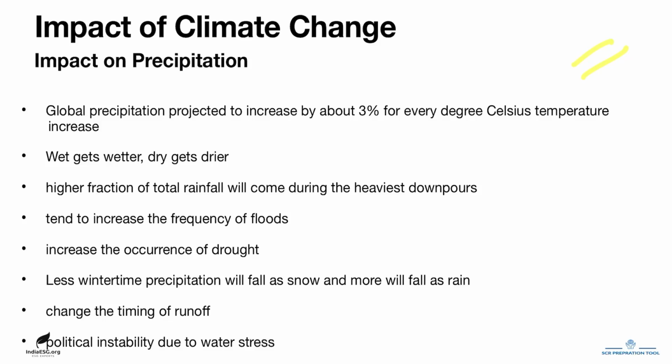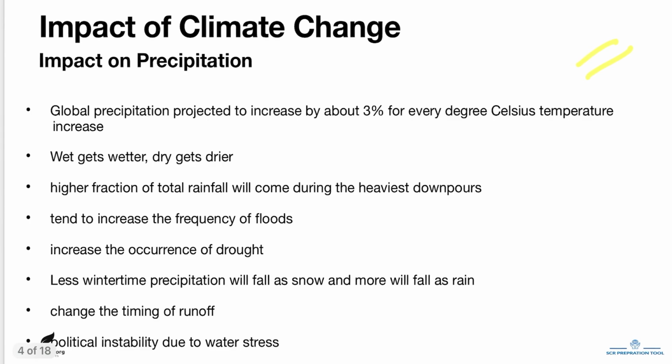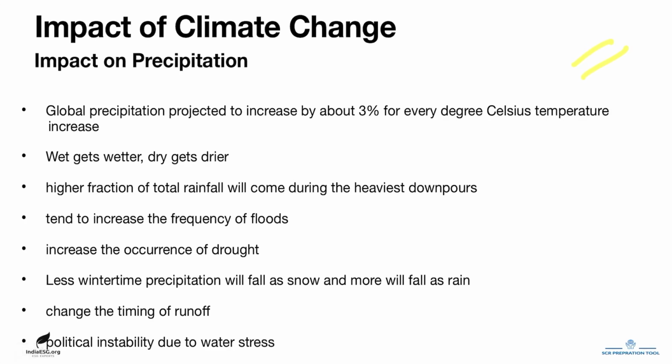In this slide, we are going to see the impact of climate change on precipitation. Now, precipitation is a very important key aspect of climate change. As the surface temperature increases, there is an increase in the rate of evaporation at the surface, and because precipitation must balance evaporation, precipitation must therefore also increase. Now, in quantitative terms, total global precipitation is projected to increase by 3% for every degree Celsius of global average warming.